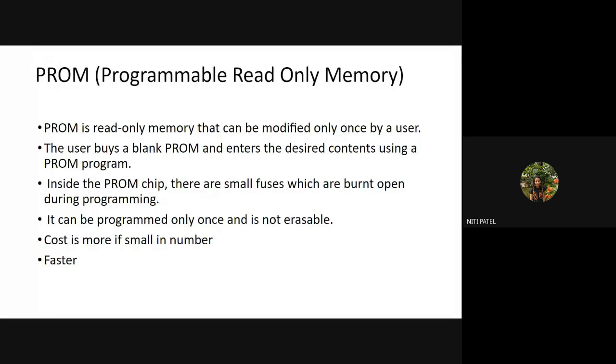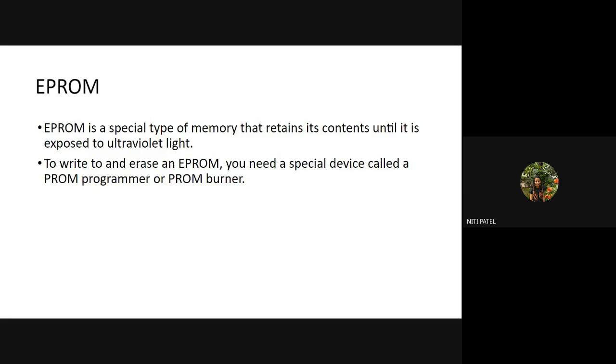So what we did in PROM, we purchased a blank and wrote the contents by burning some electronic devices and programming onto it. What we have to do in EPROM, contents will already be there. We have to erase that and then we have to write. So how are they being erased? They are being erased by exposing them to the UV light.